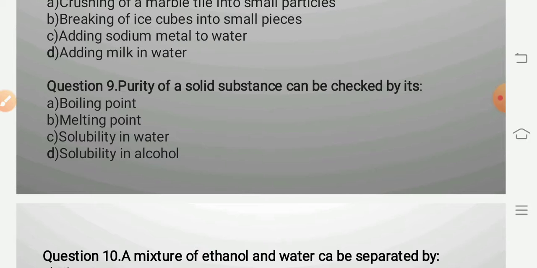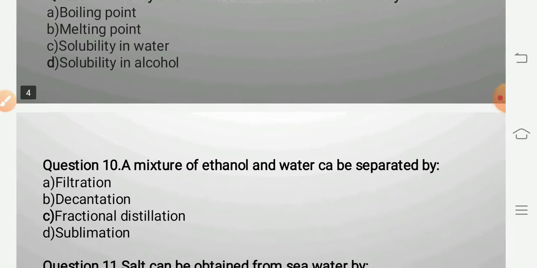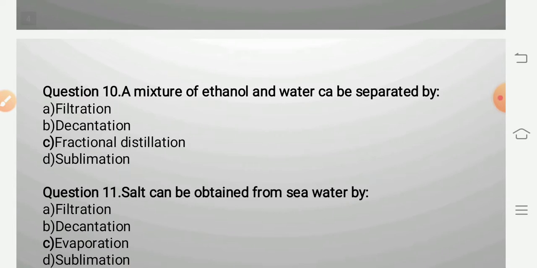Every matter has its specific boiling point, melting point, and solubility. So, purity can be checked by its solubility in alcohol. A mixture of ethanol and water can be separated by... Ethanol is an organic compound. Water is an inorganic solvent.